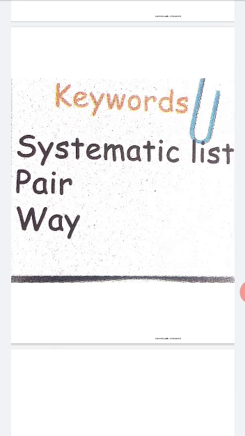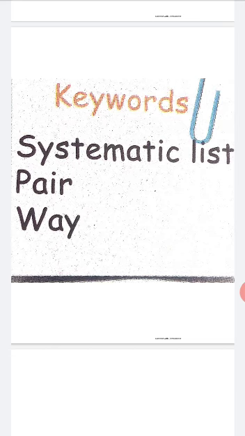Next one, pair. Pair means two. Two things in the same place are called a pair. If two balls are in a basket, the two balls are called a pair. If you have two friends who are very close, the two friends are called a pair. Pair means two. Next, way. Way means in Tamil we say vali. You have some way to collect the information. That is called way.